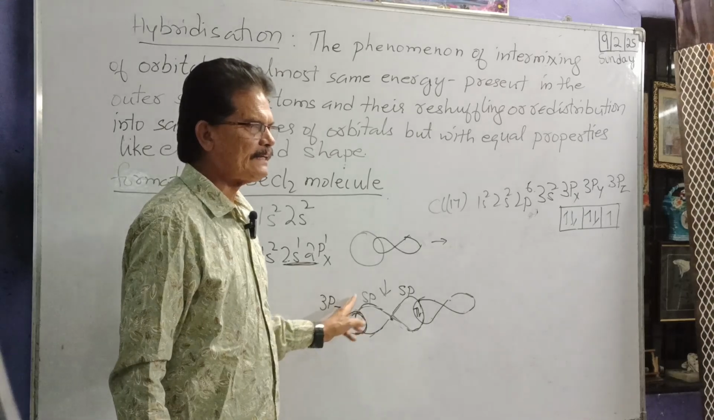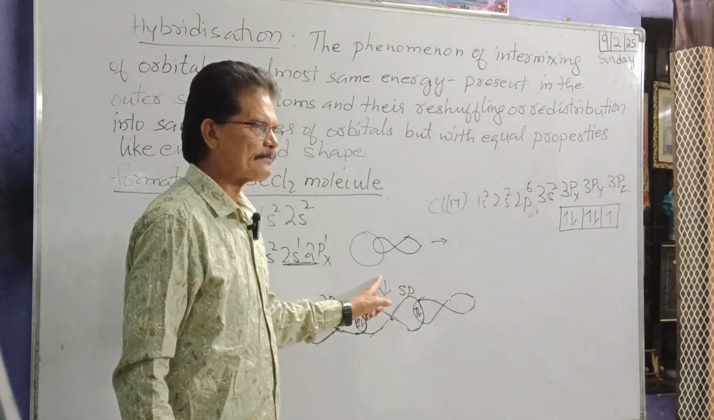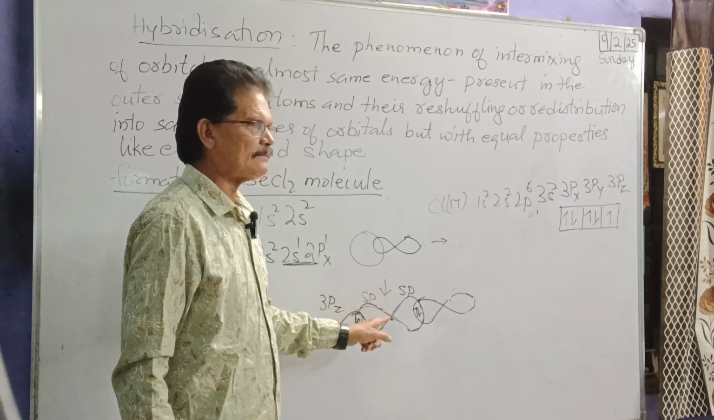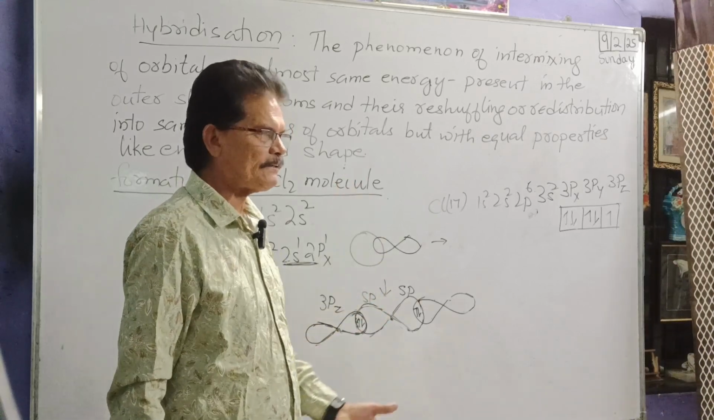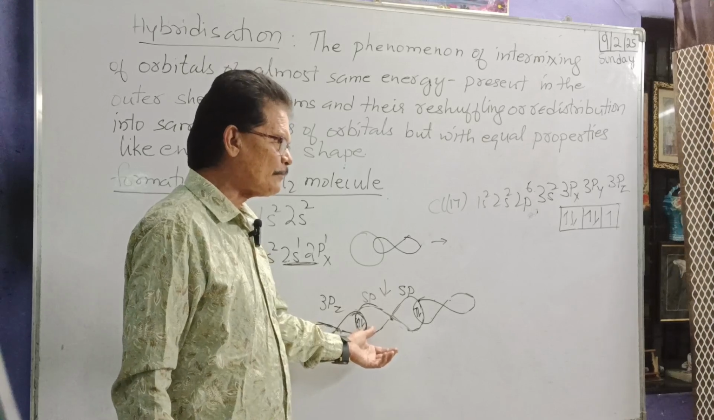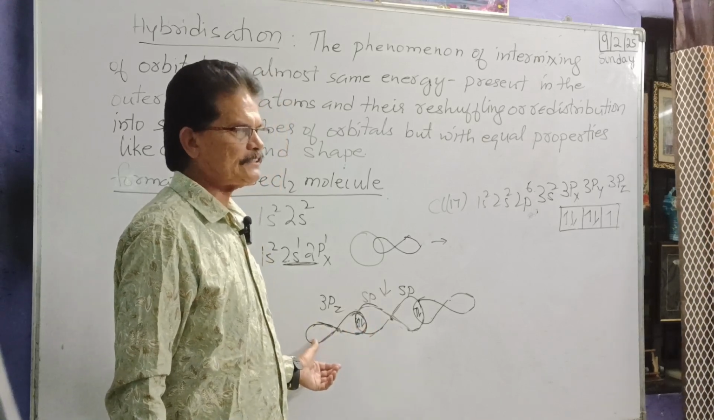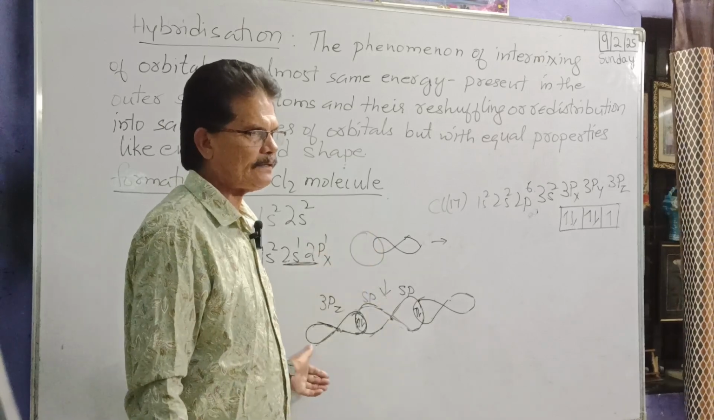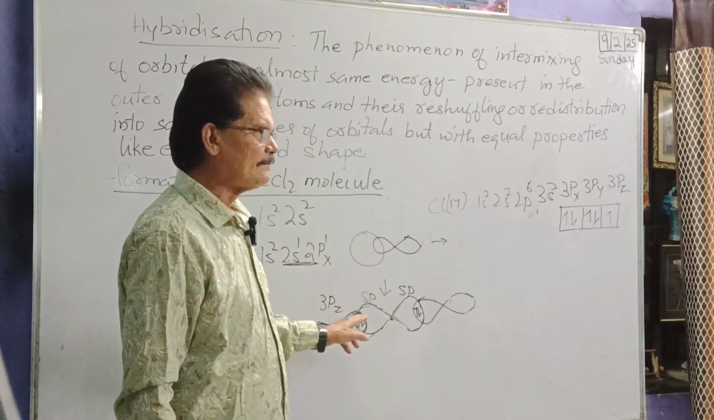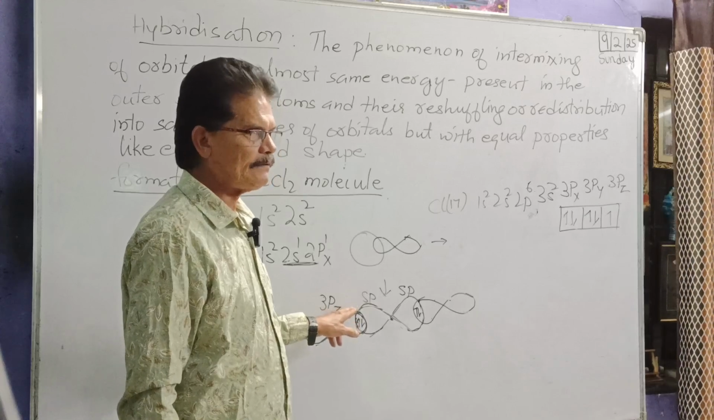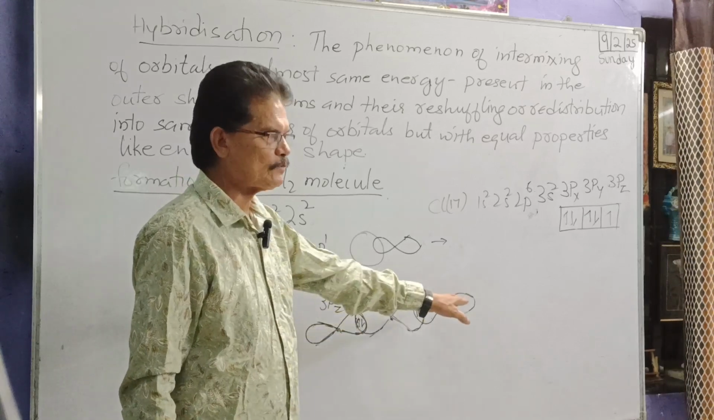The 3pz comes and overlaps with the sp hybrid orbital. Which orbital overlaps with the sp hybrid orbital? The natural p orbital, 3pz, overlaps, forming a covalent bond, a sigma bond. And here also the same story.